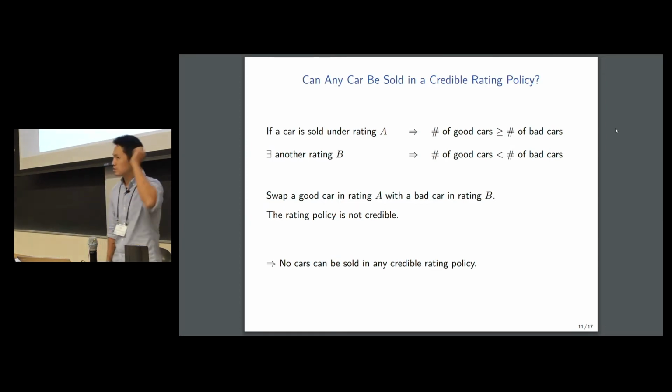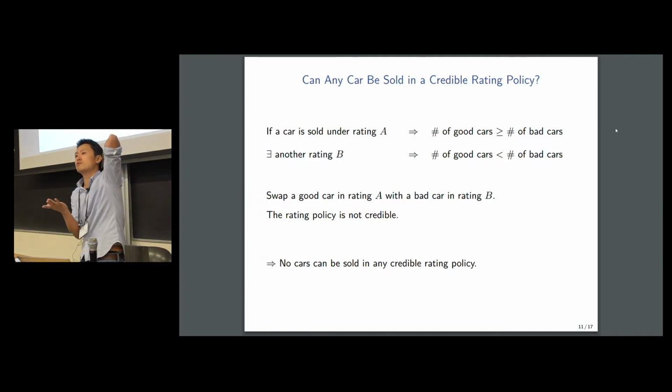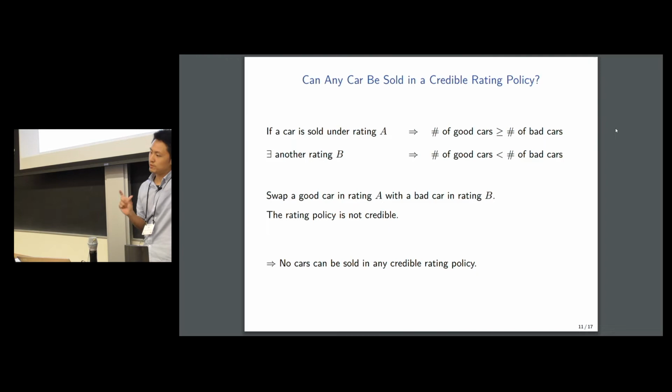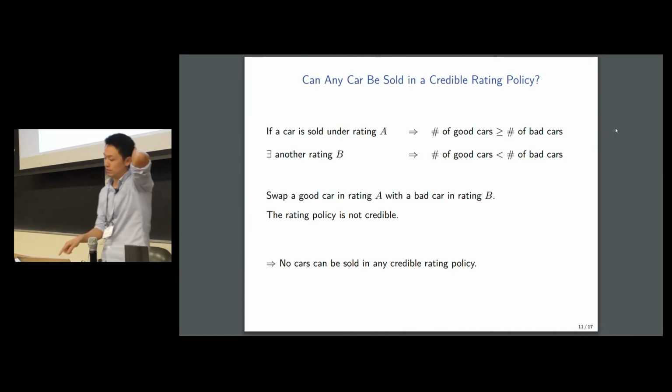So this is a very stark example that illustrates how credibility can severely limit communication under certain preference configurations. In the next example that I'm going to show you, we'll see that under different preference configurations, things can actually look very different.